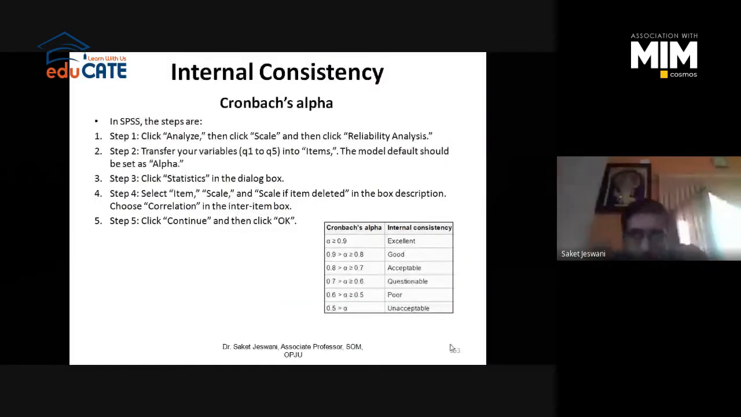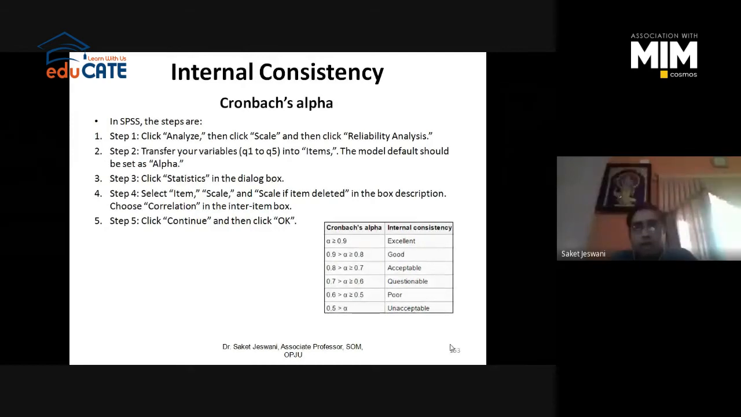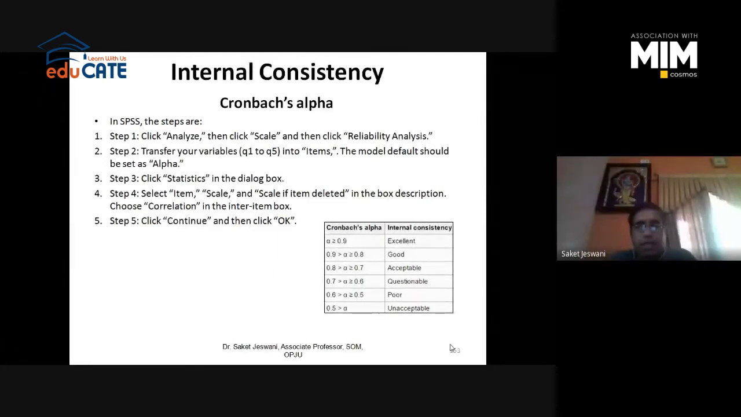Any doubt? Anyone? So there are 3 elements for a particular variable, so we have to select all those 3 elements in the data. All the items of a particular variable you have to select, right? Because you are checking the internal consistency between the items.